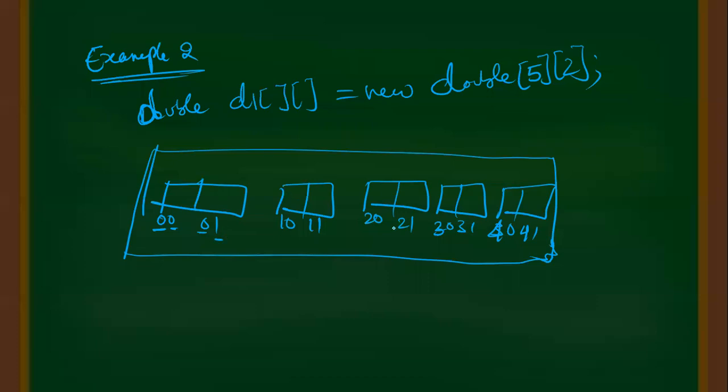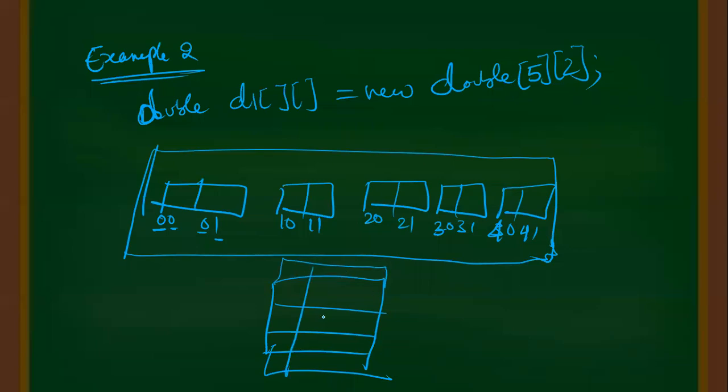Actually, this is the way memory will be allocated. You can imagine it like this also. Draw a box. How many rows? 1, 2, 3, 4, 5. Only 2 columns.